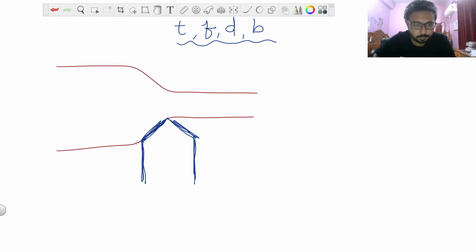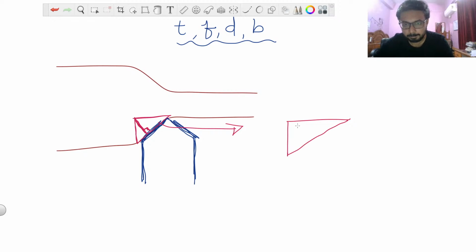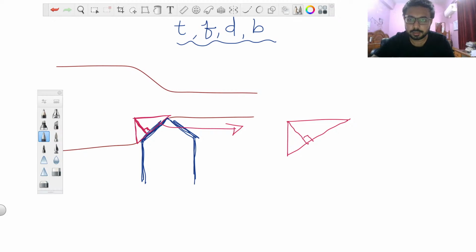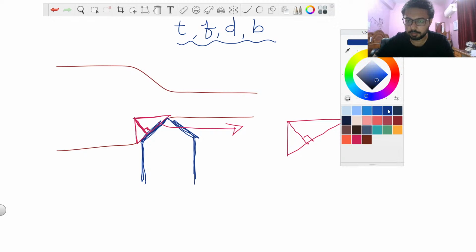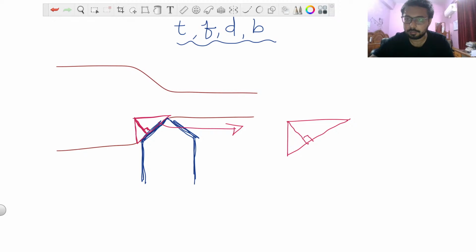So here in this triangle, this right angle triangle I am drawing here. So this is 90 degrees, and this line right here is T, thickness.